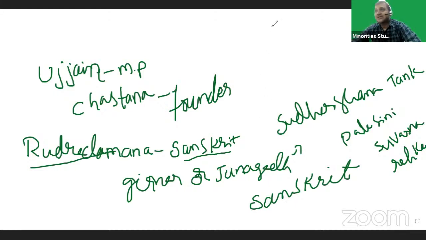Rudradamana says that he did not collect Visti and Pranaya taxes. Visti means simply free labor.